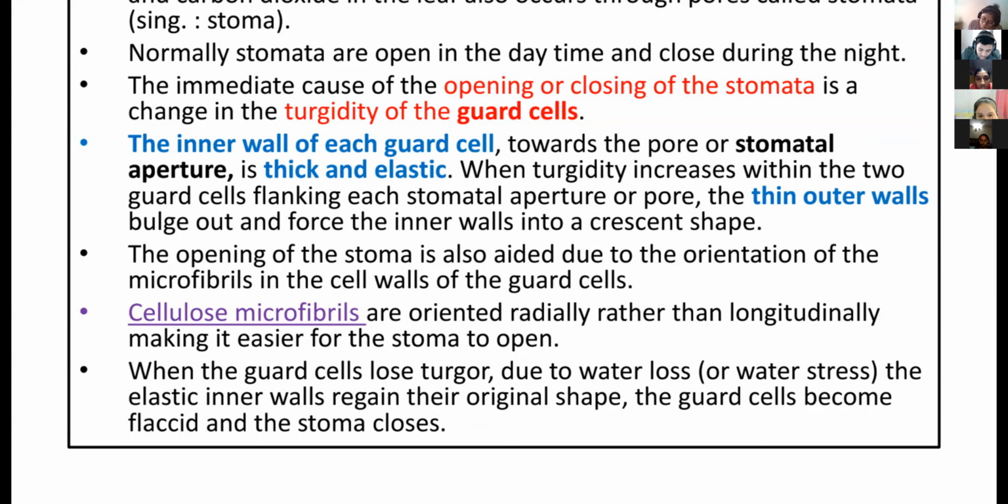When the guard cell loses turgor, meaning now water is released outside from this pore in the form of water vapor, it loses that turgidity. So the elastic wall that had created that crescent shape now regains its original shape. And guard cells become flaccid because now they are coming to the original, normal condition. So we can say it's a flaccid cell and the stomata closed.